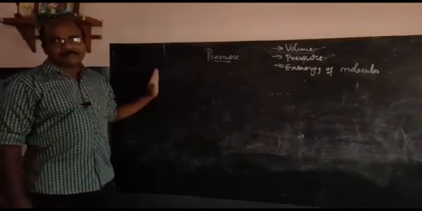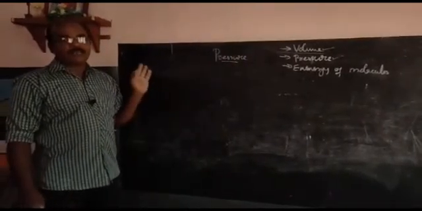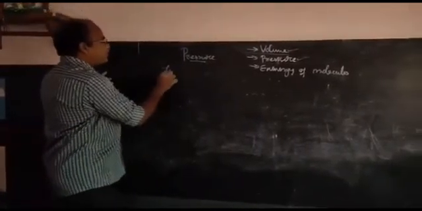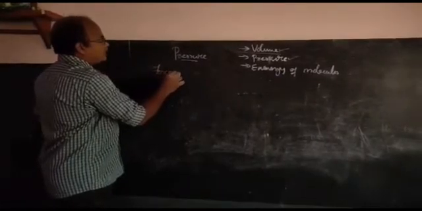If we know the force exerted and the surface area, we can estimate the force experienced per unit area.